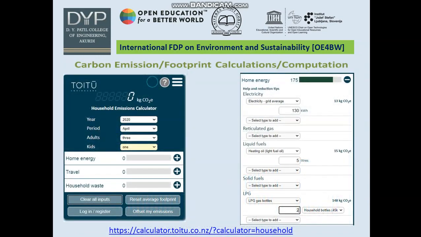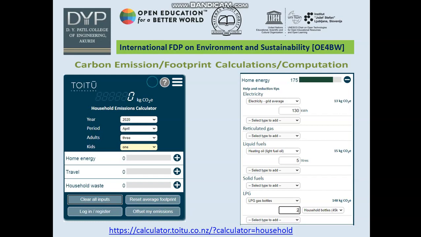Next one is the carbon emission and footprint calculation and consumption. How is it calculated? A household emission calculator is given here. We have to enter how many periods. Here we select the months, how many adults, and how many kids are at home. With the help of these values, we have to calculate the home energy, travel and household waste. In this way, we calculate the carbon emission.